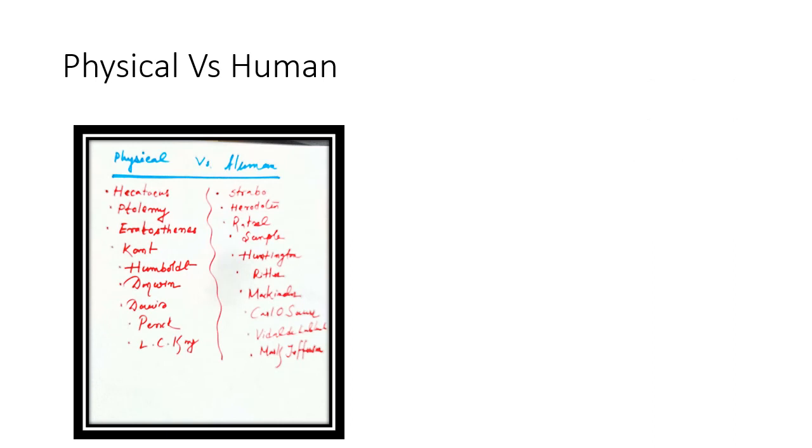Okay, we are all familiar that the ancient school of thought, especially the Greek school of thought, argued in favor of physical geography. Hecataeus stands for physical geography. Then the Roman school of thought, Ptolemy, and Eratosthenes; Ptolemy was Roman and Eratosthenes was Greek.